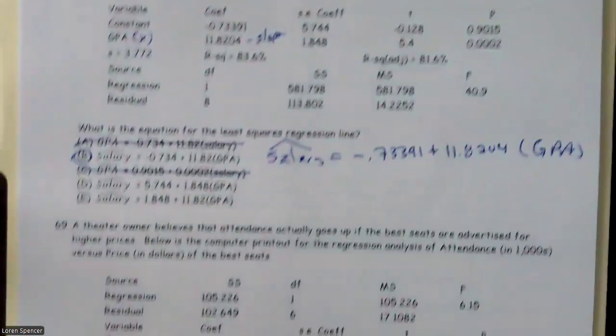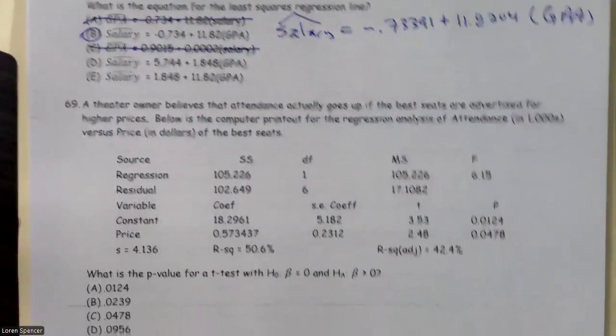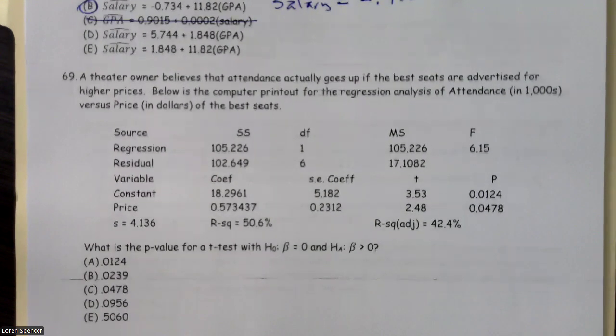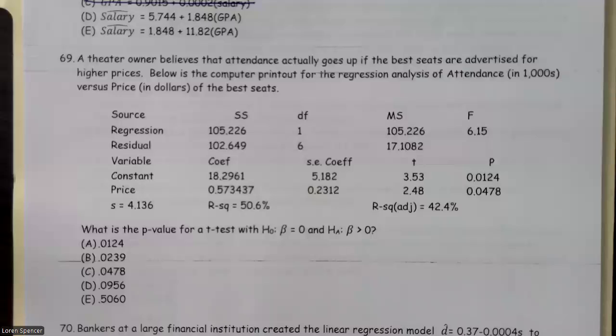All right, 69. A theater owner believes that attendance actually goes up if the best seats are advertised for higher prices. Below is the computer printout for the regression analysis of attendance in thousands versus price in dollars of the seats. What is the p-value of the test with beta equal to 0 and the alternative that beta is greater than 0? All right, so this is tricky.